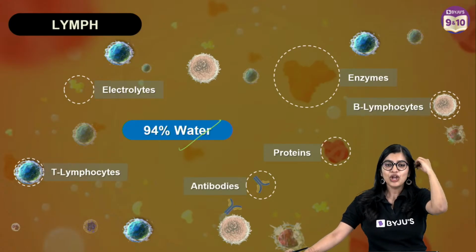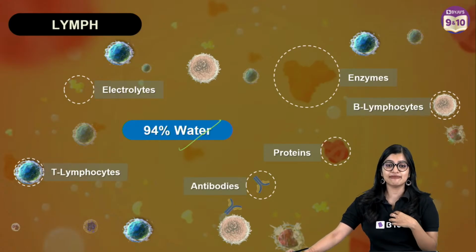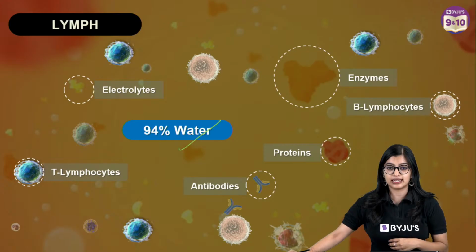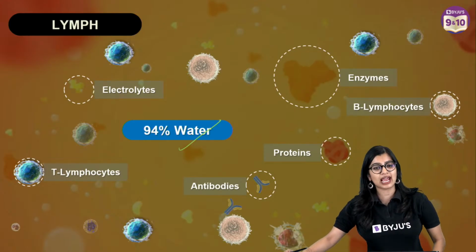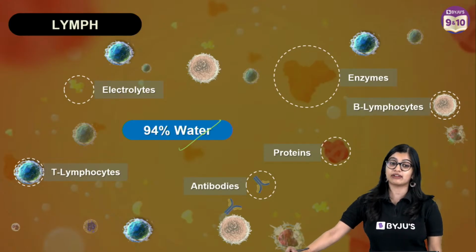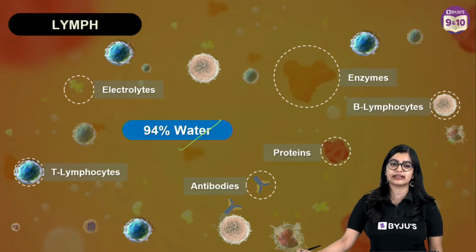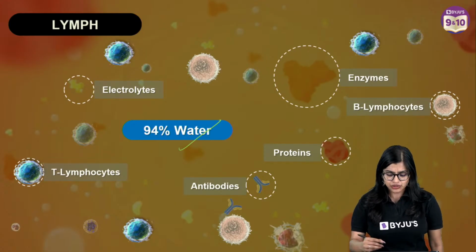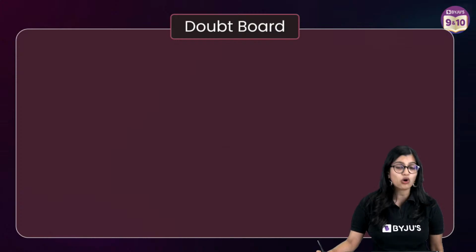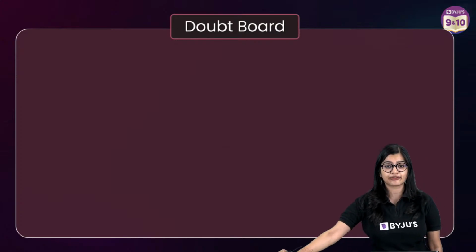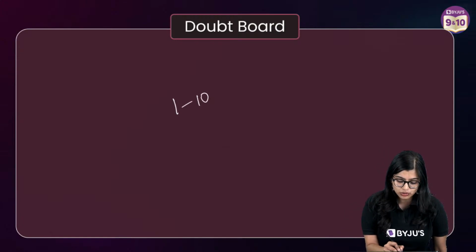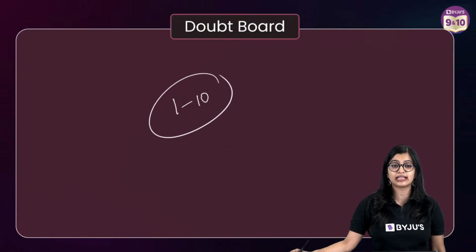Yes? Okay, where exactly is lymph? Lymphatic vessels, lymph nodes. Yes, we will do line by line explanation also. Don't worry. We will go line by line. We will do NCERT reading. So don't worry about it. So now on a scale of 1 to 10, how confident are we feeling about lymph? On a scale of 1 to 10, what is our confidence level with lymph?